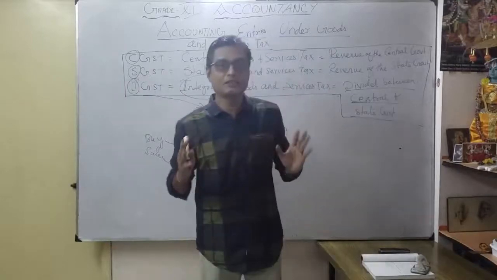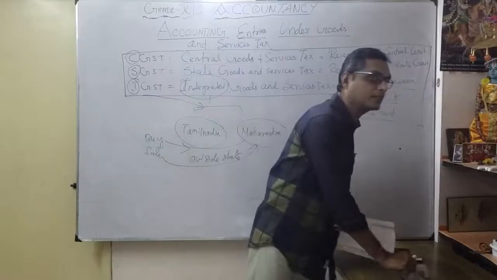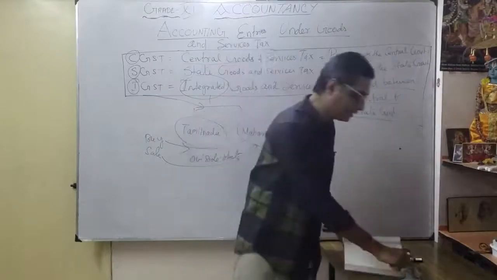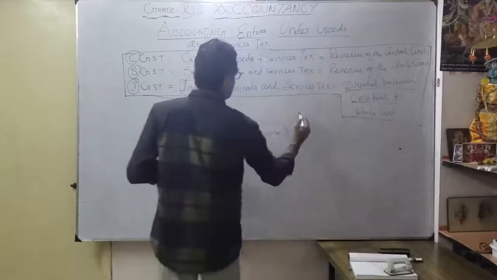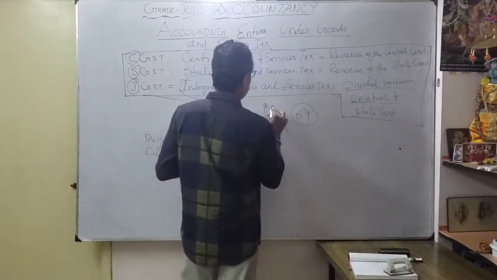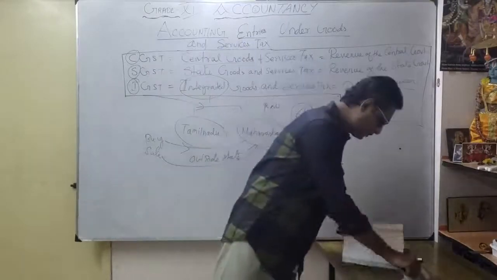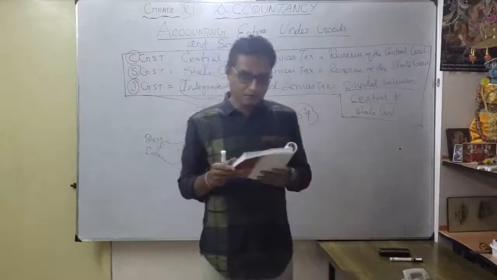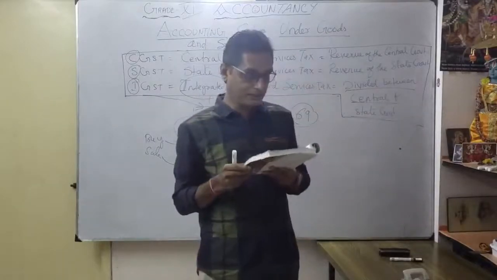Now we are going to take one example, even in your NCERT book, page number 69. For that we are going to discuss one by one. Take your NCERT books, page number 69. They have given the example of accounting entries under Goods and Services Tax.